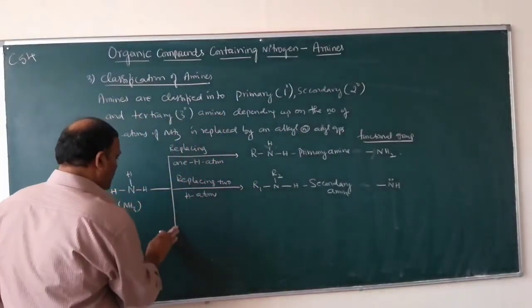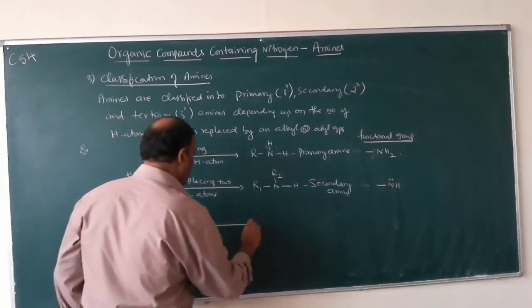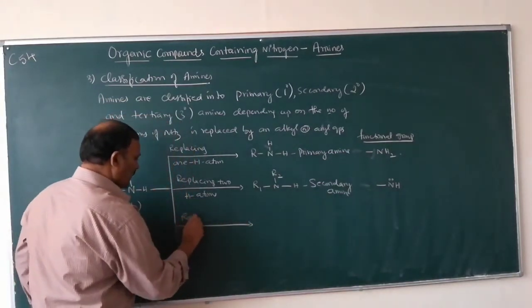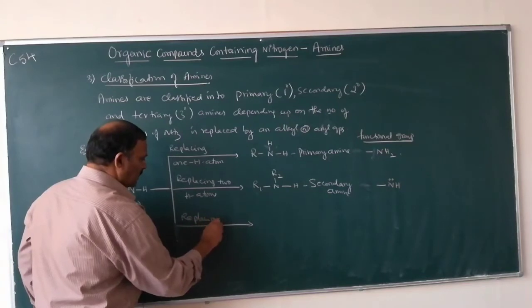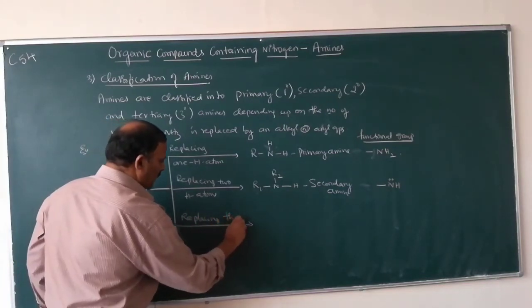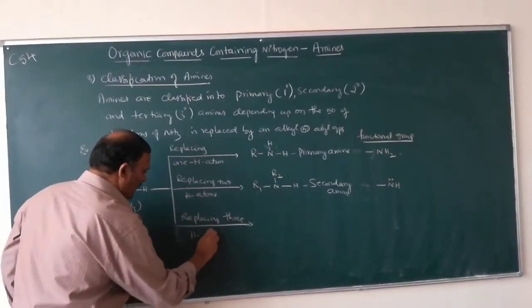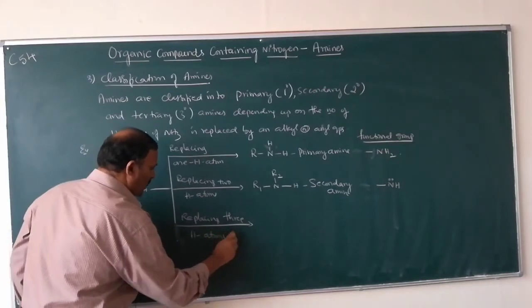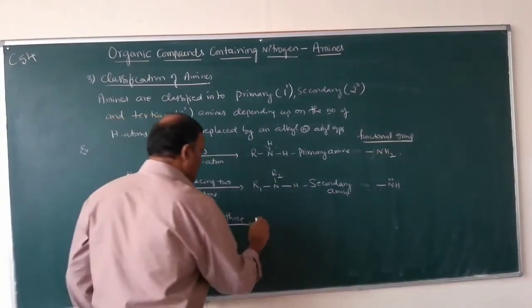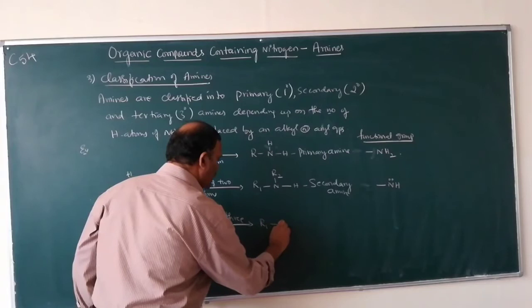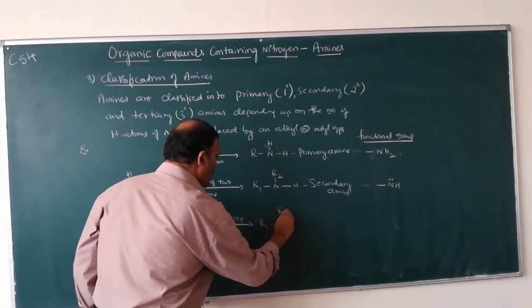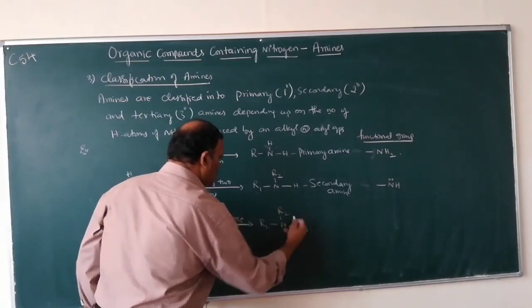If three hydrogen atoms are replaced, what will you get? R1, N, R2, R3.